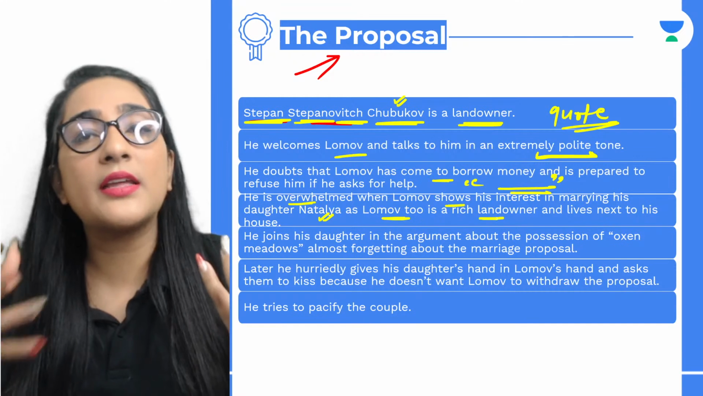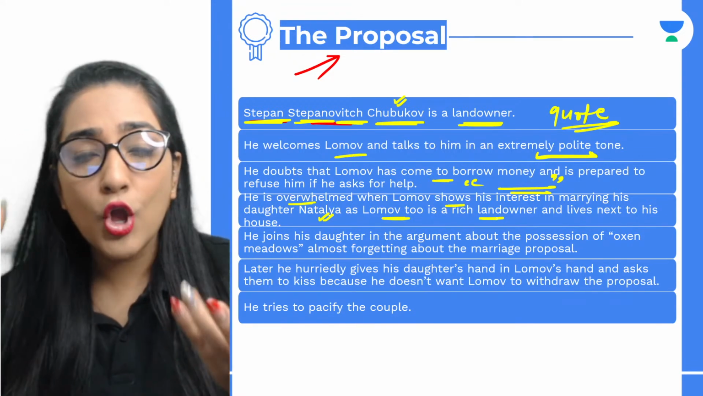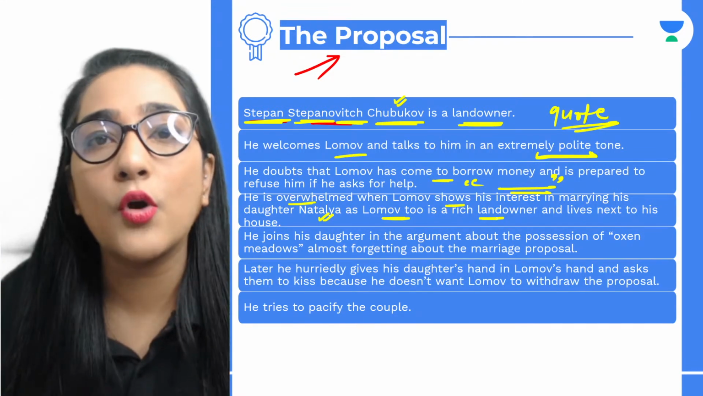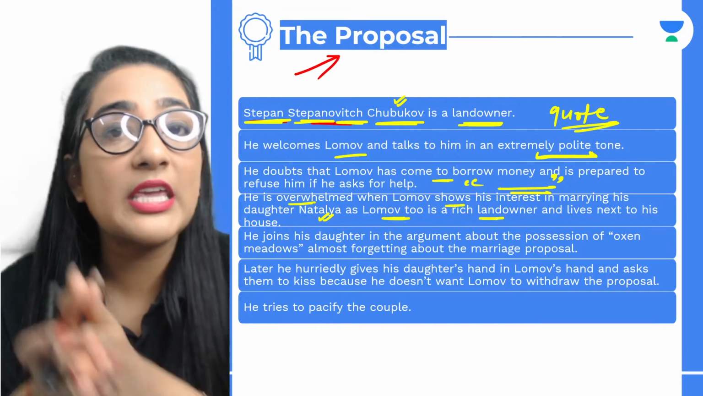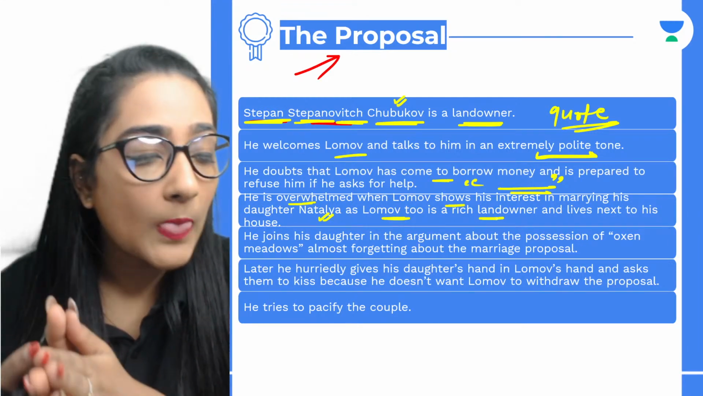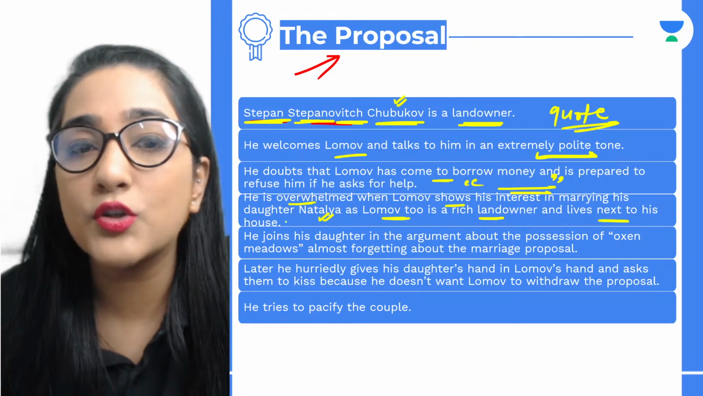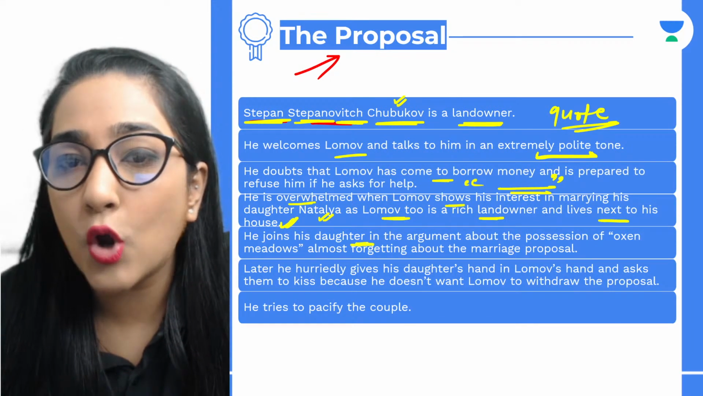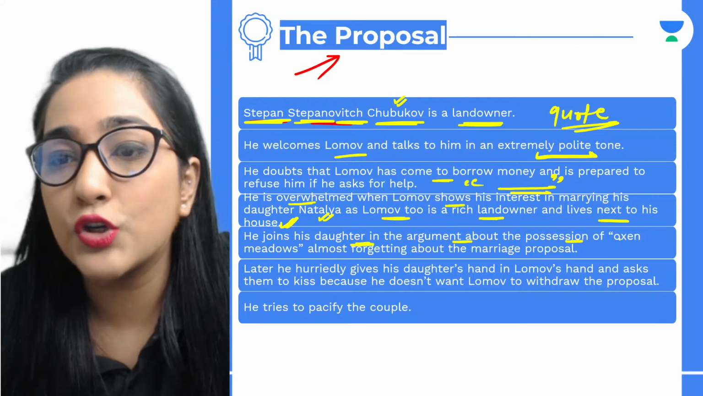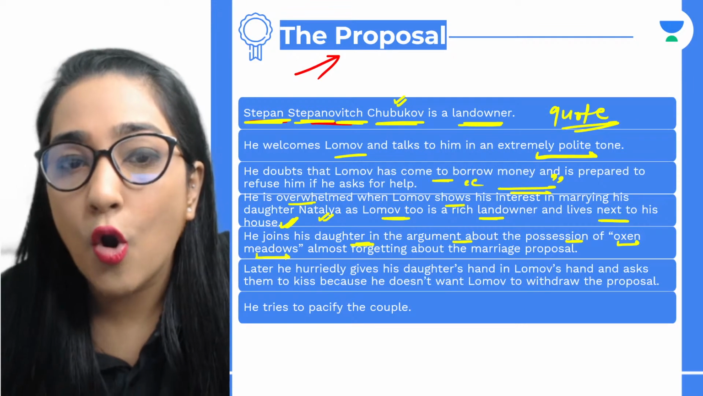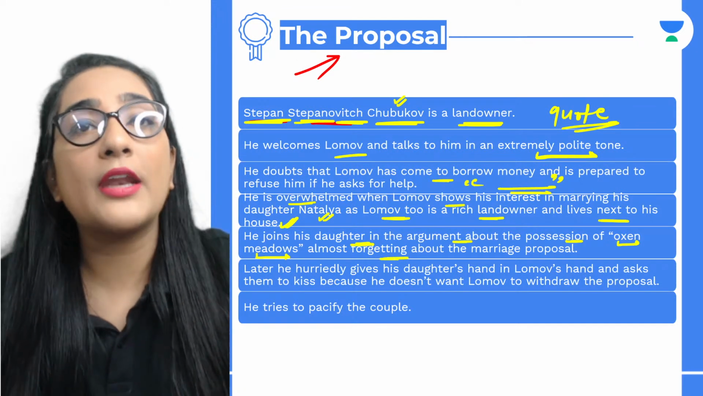Merchant here is indirectly referred to Lomov, and whose goods, that is, whose belongings, are they here? Natalia. Okay, why? Because he came for a proposal. All right. So here we see he lives next to his house. He joins his daughter in the argument about the possession of Oxen Meadows. All right, almost forgetting about the marriage proposal.